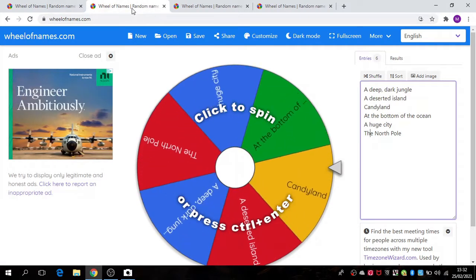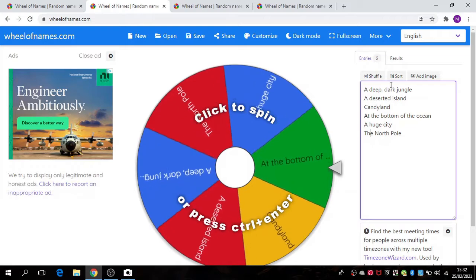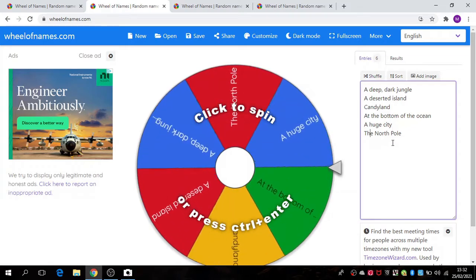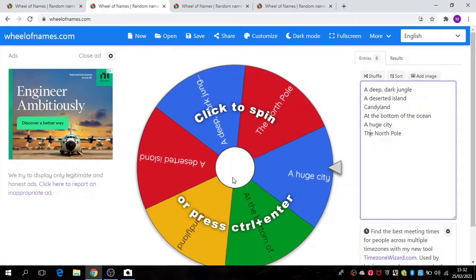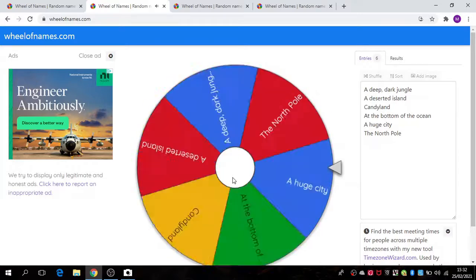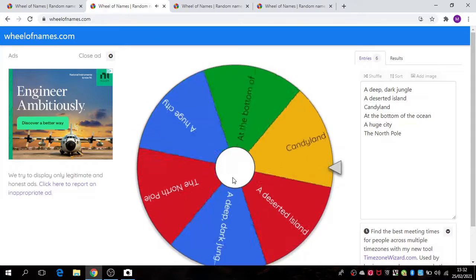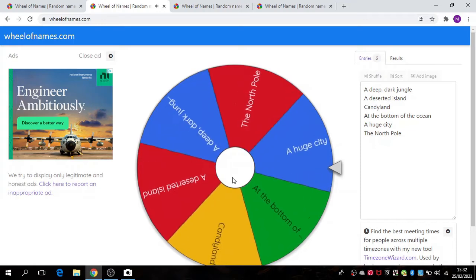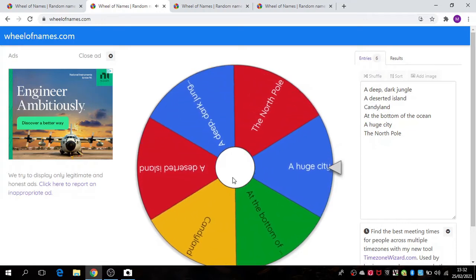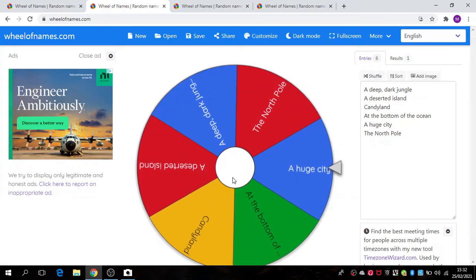Where is our story going to take place? So as you can see, again, we've got some different locations here. Let's click the wheel. Whoa, so as the sun was rising in a huge city.